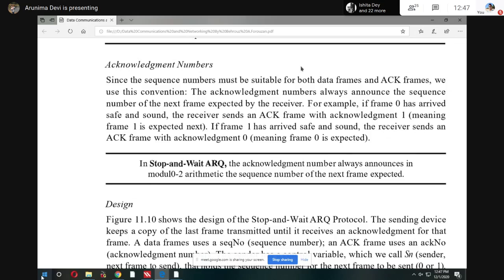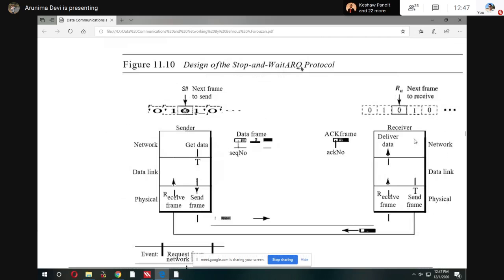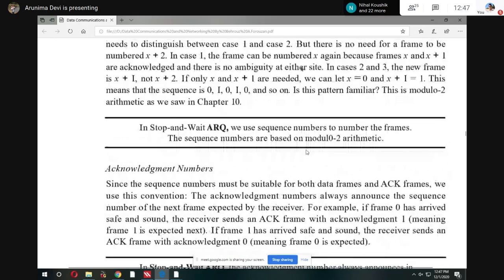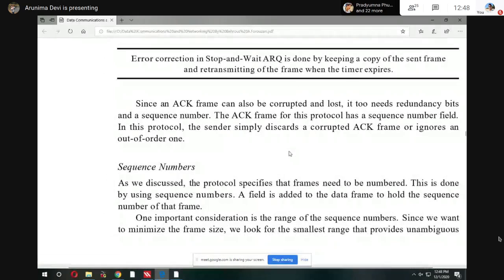I can draw this, which is more suitable for you to see and understand, but from here you can make some idea. There may be some possibility that after a few days your college will be here. For the time being, just remember here, whatever they send, for each frame they have one acknowledgement number.